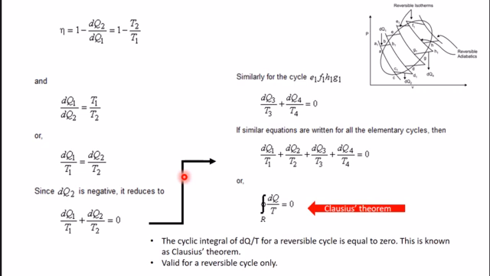The second concept is that we can replace a reversible process by a reversible adiabatic, a reversible isotherm and a reversible adiabatic in such a way that the heat transfer during the reversible isotherm is equal to the heat transfer during the original process. And using these two concepts, we have derived Clausius theorem, that the cyclic integral of dQ by T for a reversible cycle is 0.